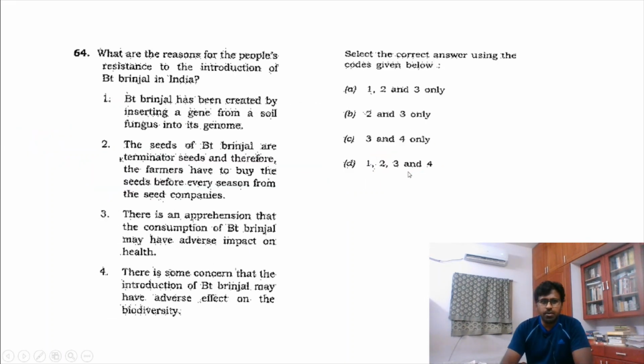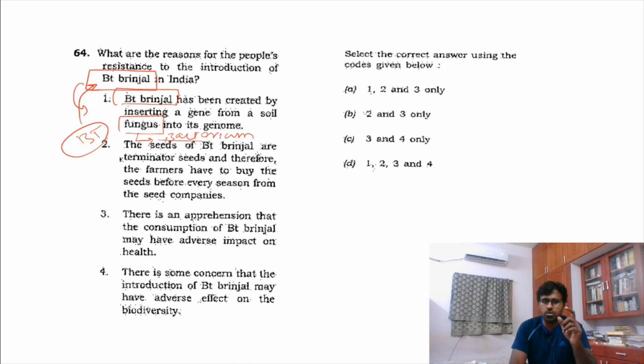And this may seem like a BT brinjal, Bacillus thuringiensis brinjal. So the 11th NCERT biology book has the next chapter which is called biotechnology. In that biotechnology, you will find all the questions related to this BT brinjal, and you should know only one thing: in BT brinjal, we are introducing a gene from a soil bacterium, not fungus. This one thing, bacterium. So Bacillus thuringiensis, you are introducing a bacterium gene into the brinjal for protection from pests.